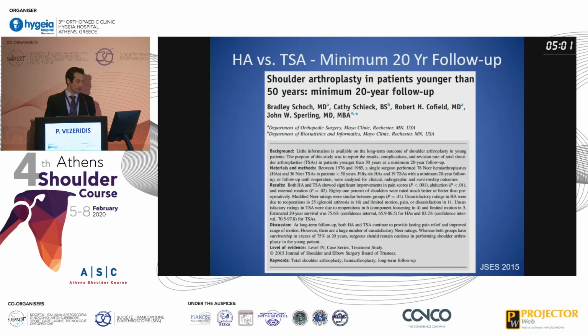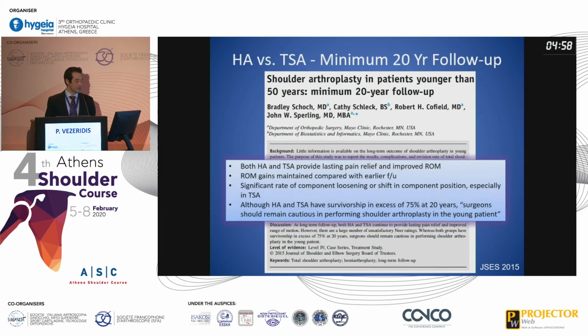Also out of Mayo Clinic, continuing with this study, both hemi and total shoulder arthroplasty provide lasting pain relief and improved range of motion. The range of motion gains were maintained compared with earlier follow-up studies that looked at the same cohort of patients. There was a significant rate of component loosening or shift in component position, especially in total shoulder arthroplasty. So although both hemi and total shoulder arthroplasty have survivorship in excess of 75% at 20 years, the authors concluded that surgeons should remain cautious in performing shoulder arthroplasty in the young patient.